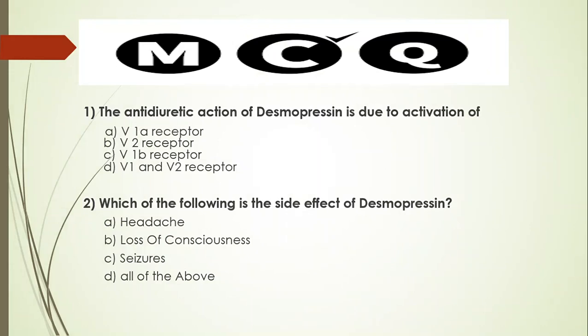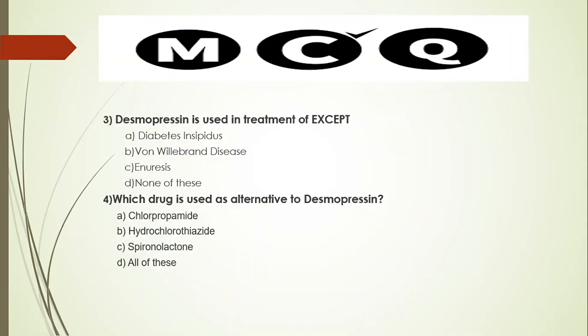Now let us go to the MCQ. The antidiuretic action of desmopressin is due to the activation of... The answer is V2 receptor. Which of the following is the side effect of desmopressin? Answer is all of the above. Desmopressin is used in the treatment of, except... The answer is D, none of these.